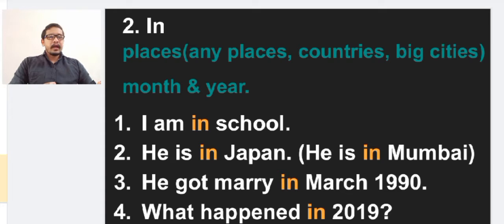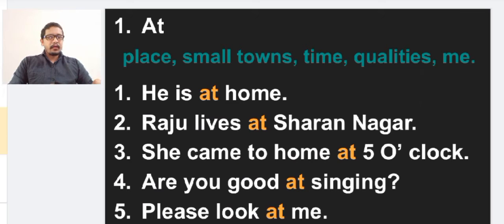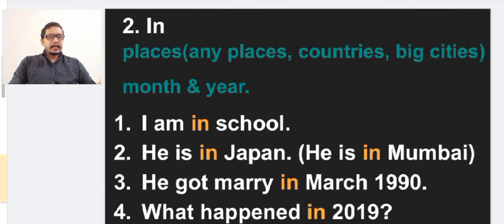He got married in March 1990. So March is a month, name of a month. So in front of month also we have to use the preposition in. What happened in 2019? 2019 is a year. So in front of year also we can use the preposition in. In the previous preposition at, we have already said we have to use it in front of time and small towns. Here we have to use in in front of month and year.